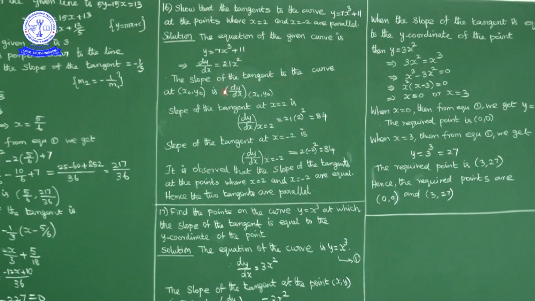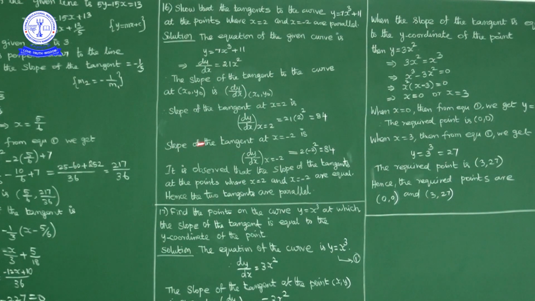Okay. Now slope of the tangent at x is equal to 2. In place of x substitute 2. So what we get? Dy by dx at x is equal to 2 is 21 into 2 square. Okay. 2 square is 4. 4 into 21 is 84. Slope of the tangent at x is equal to 2 is 84.